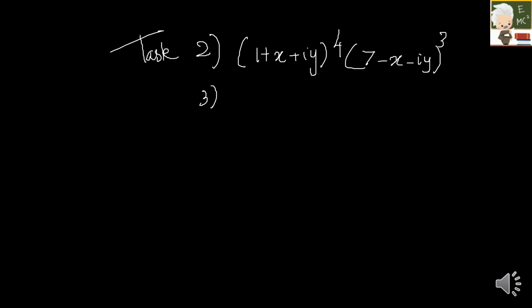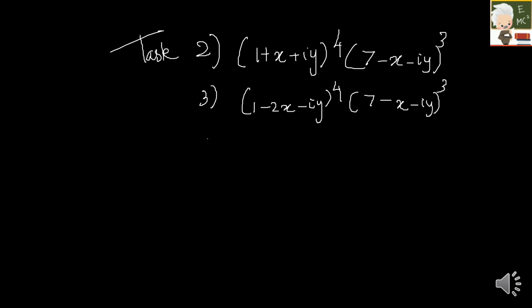And the third question is 1 minus 2x minus iy the whole power 4 into 7 minus x minus iy the whole power 3, right?